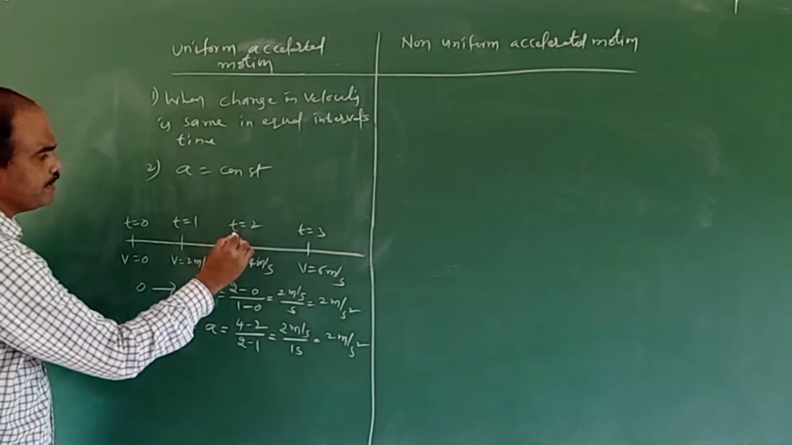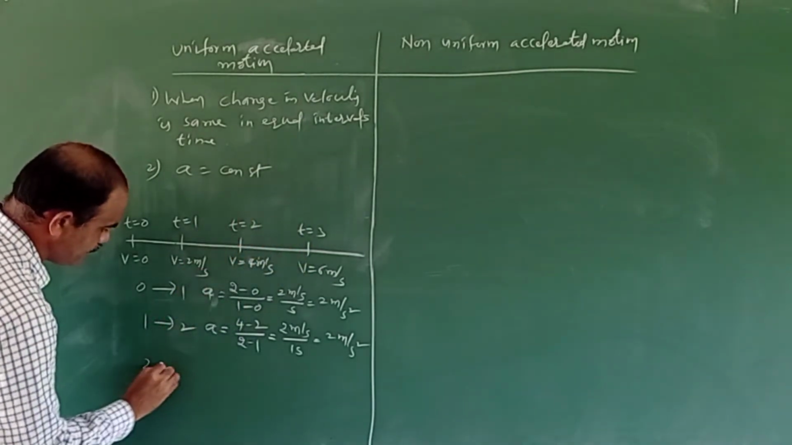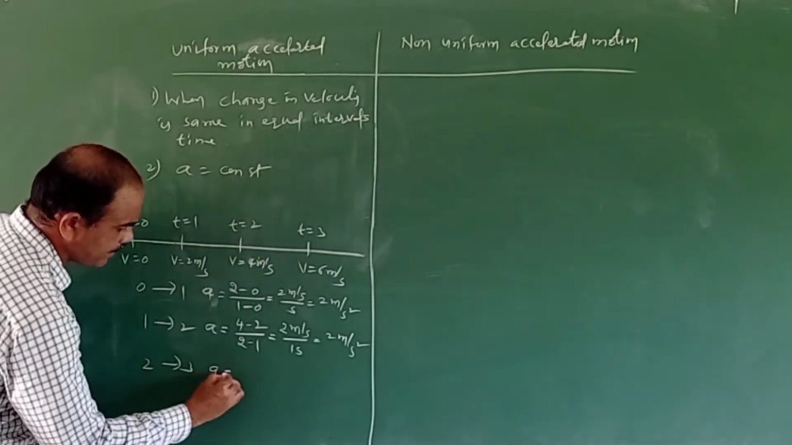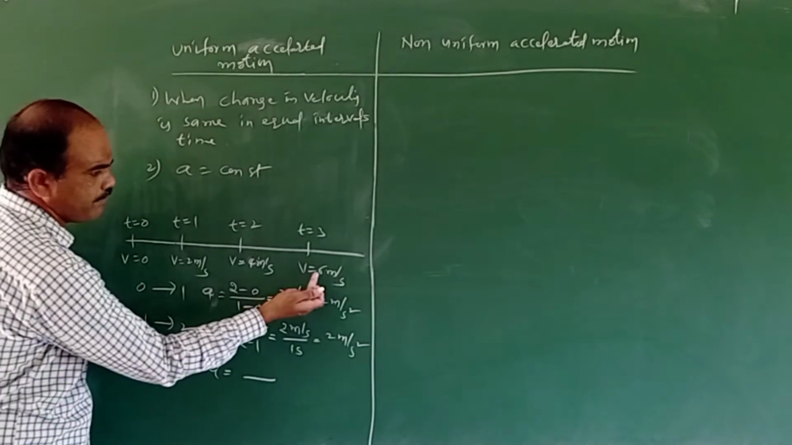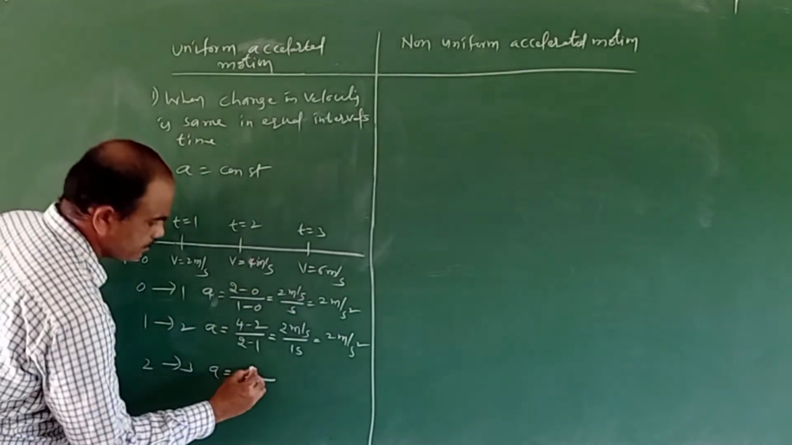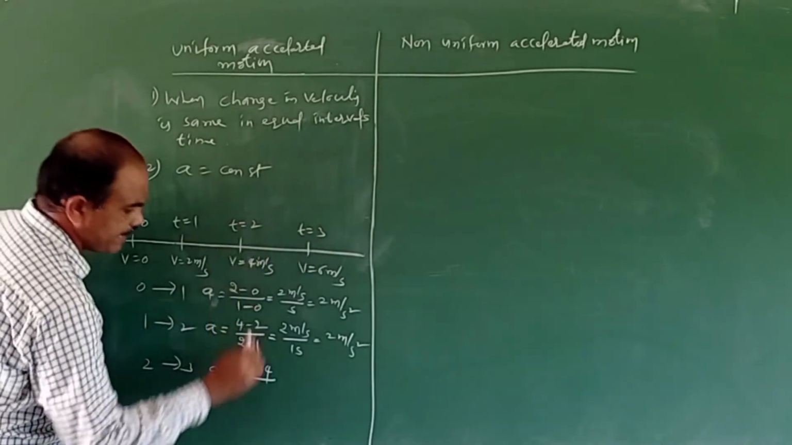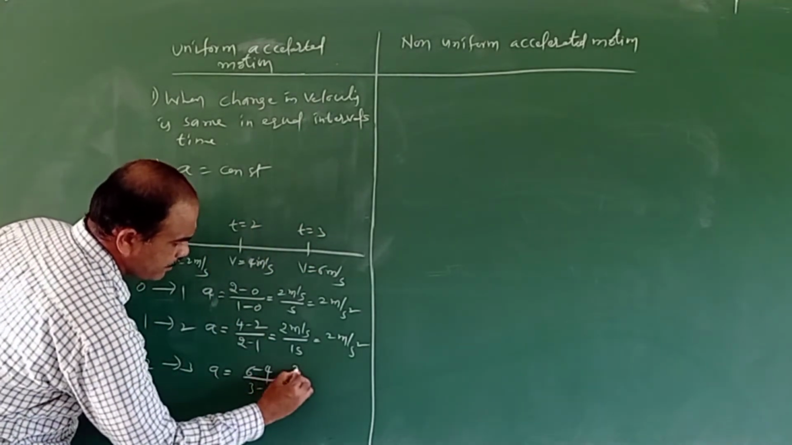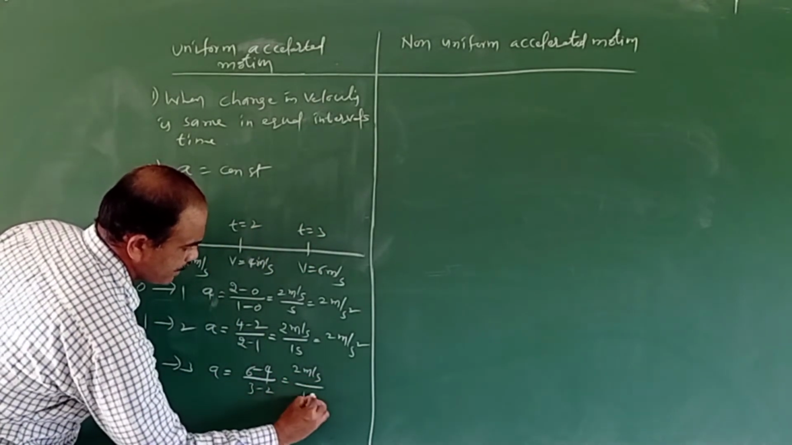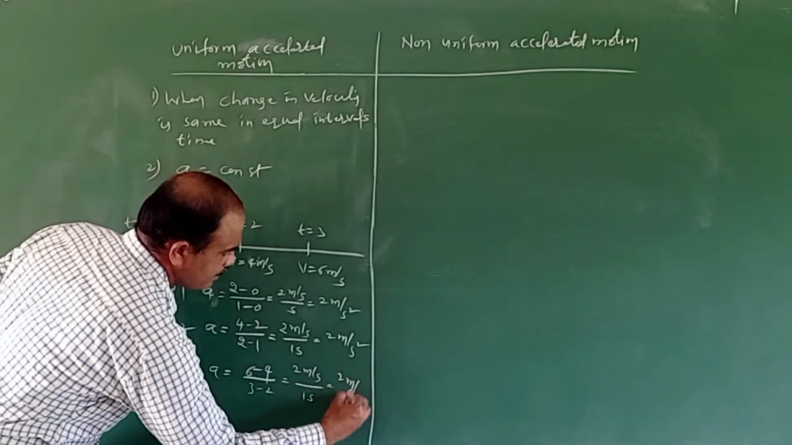And again during the second second to third second, what is the acceleration? Change in velocity. What is the change in velocity? 6 minus 4, by what is the change in time? Third second minus second second, 3 minus 2, and 2 meter per second by 1 second. That is nothing but 2 meter per second square.